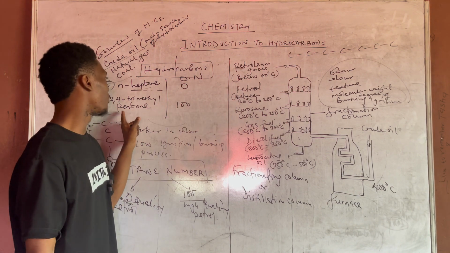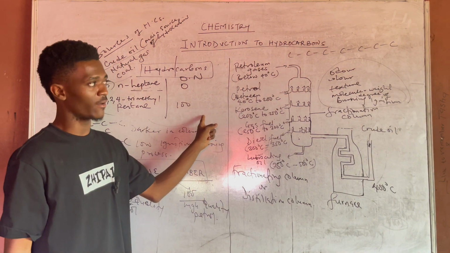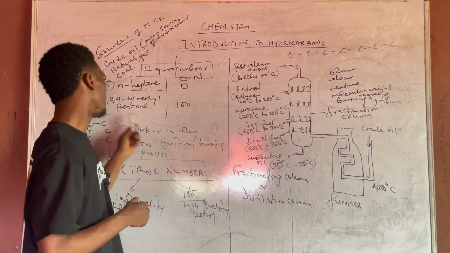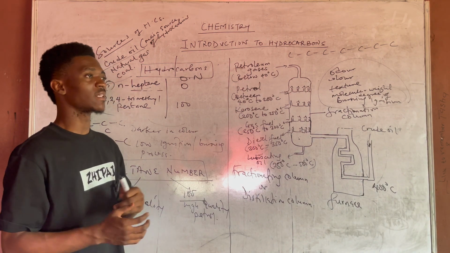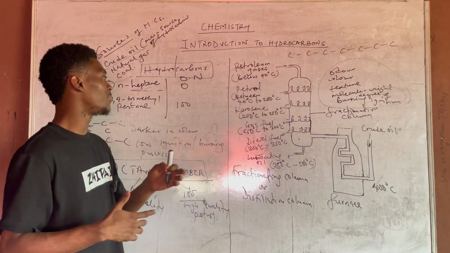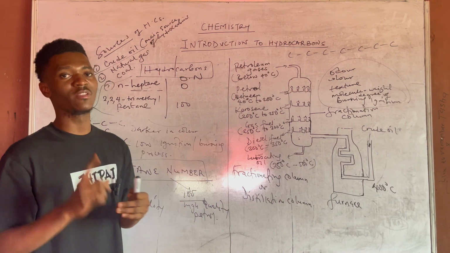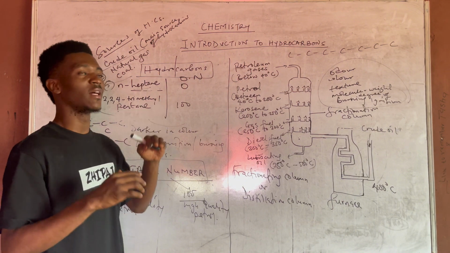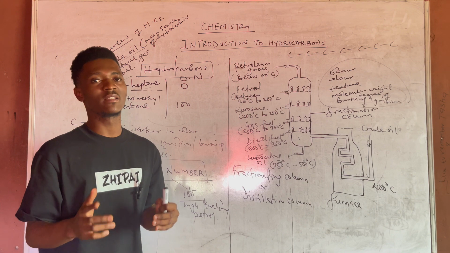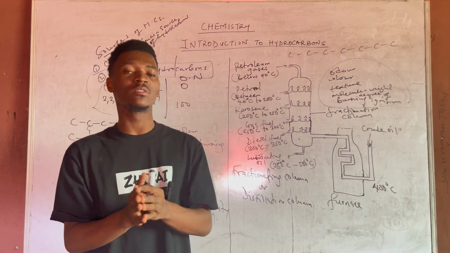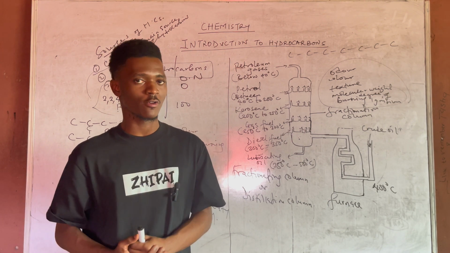And then while 2,2,4-trimethylpentane has an octane number of 100. Alright? So take note of that. Why? Because if you look at the structure of 2,2,4-trimethylpentane, you ought to know that it has branches, and the branches will be coming from the group attached to the main parent, which is pentane. How many groups? You are having just a single group, which is methyl, and then you have 3 of them to be forming the branches. So when we get to the organic chemistry in detail, then I'll simply explain how you can carry out the nomenclature of structures. Alright?